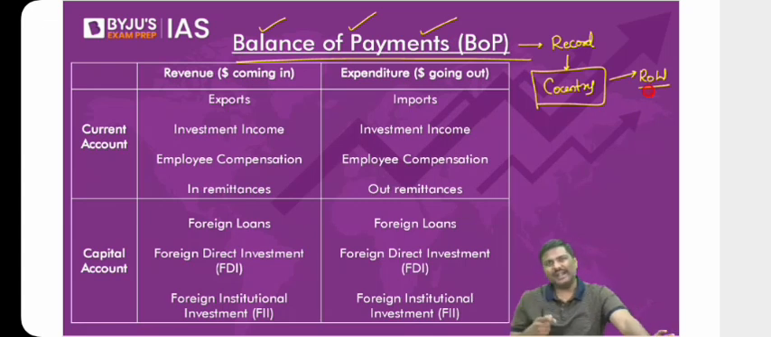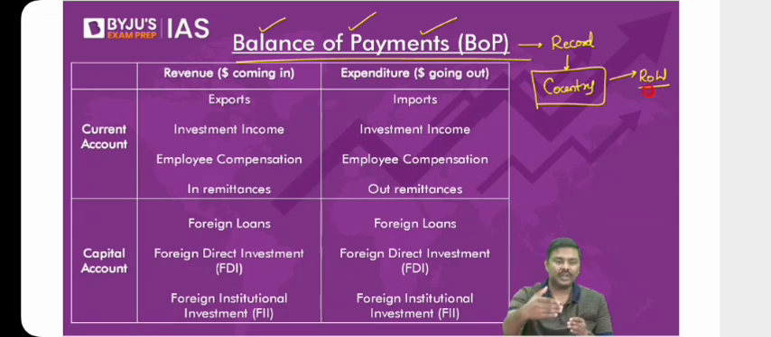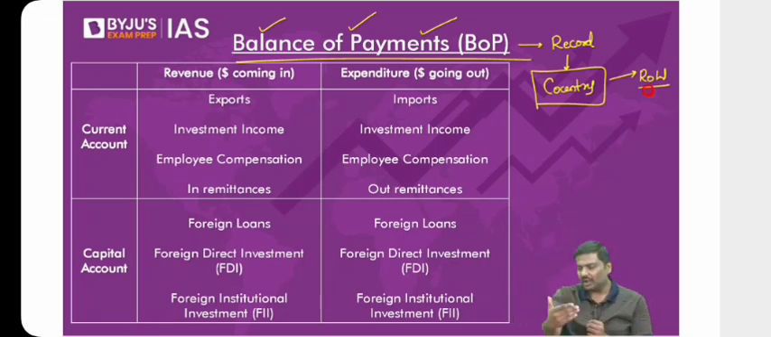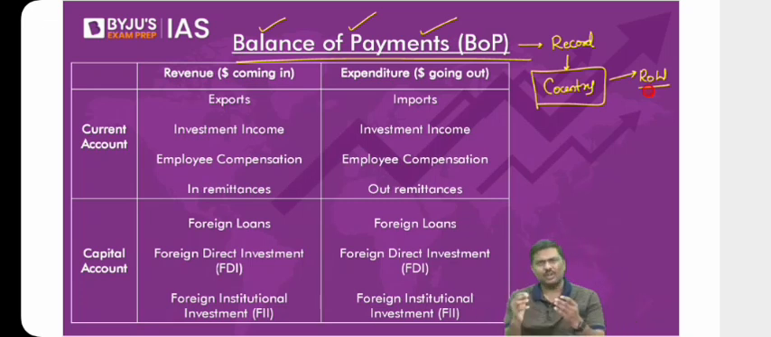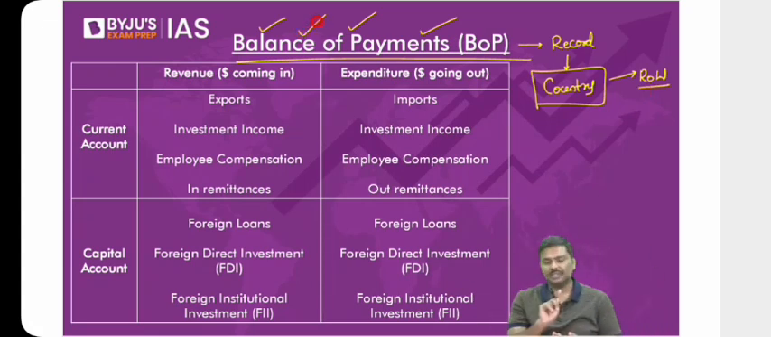So why should we maintain these records? Why should we maintain a list of all of it? We should maintain it because you want to find out how many dollars are going out of India, for what purposes they're going out, how many dollars are coming into India, for what purpose they're coming into India. Don't you want to have a list of all these records? So for this purpose only, we have a system called balance of payments. What's the definition? It's a record of all the transactions that take place between one country and the rest of the world.